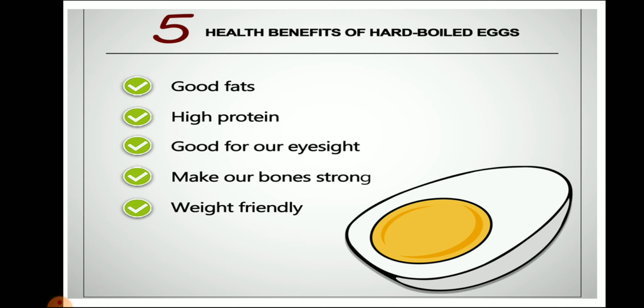If someone has very good health, then they may be eating boiled eggs. Eggs also help good eyesight, make our bones strong, and are weight friendly, which means it increases your weight, right? It gives you energy, and it is high in protein. So eggs help increase our health and also increase our weight.